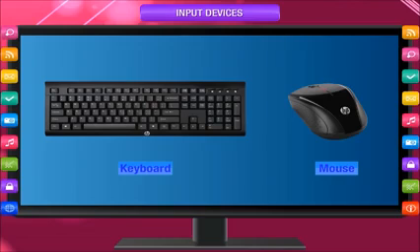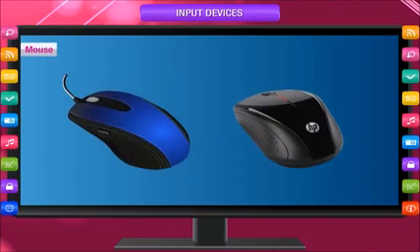Let us learn about more input devices. Mouse. It looks like a small mouse. A mouse is used to take input from a Graphical User Interface or GUI. It is a point-and-click device. It helps us in selecting the desired option from several options available.